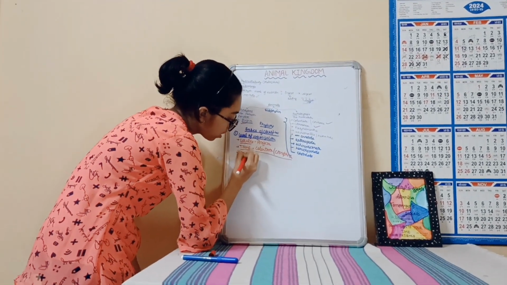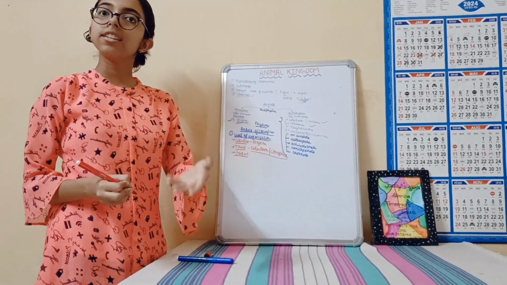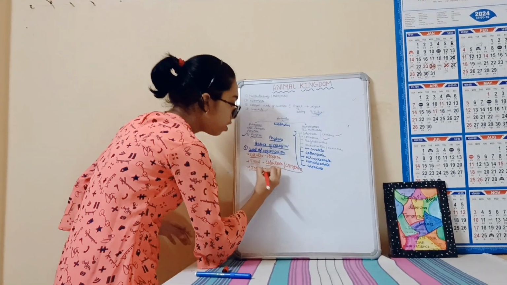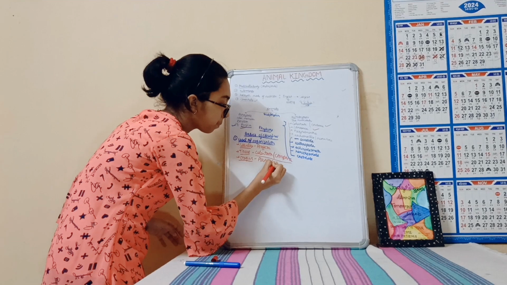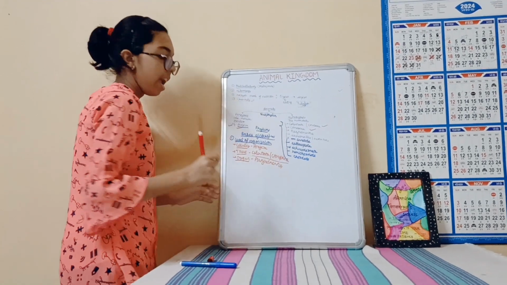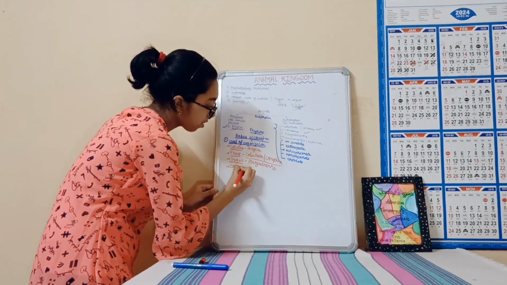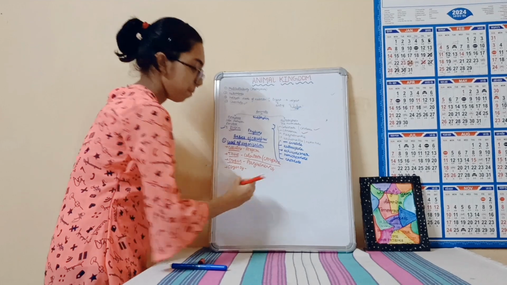Next is organ grade of organization. In NCERT it is given that organ grade of organization starts from Platyhelminthes. So this is our Platyhelminthes. And next is our organ system level of organization, which goes from Aschelminthes to Chordata.